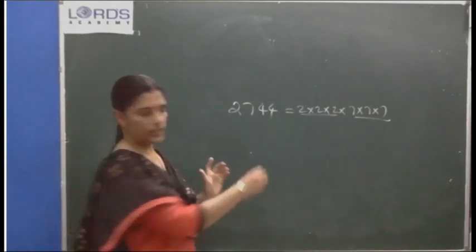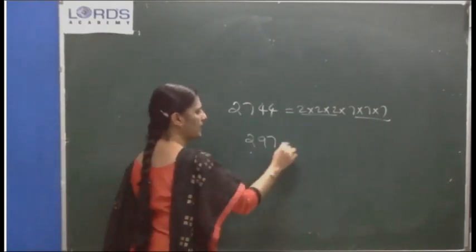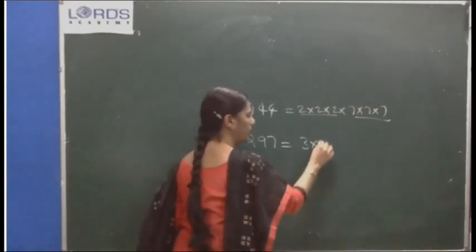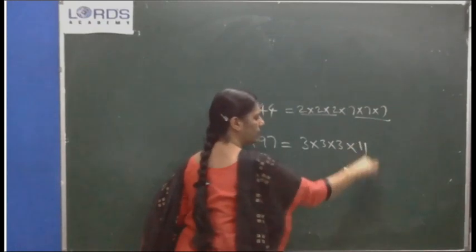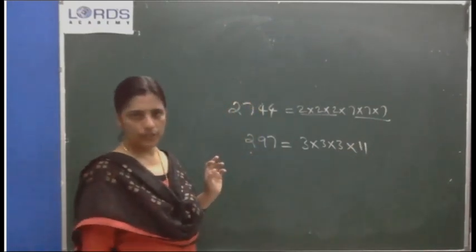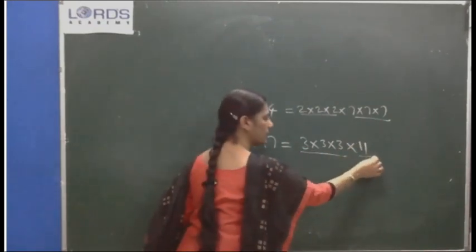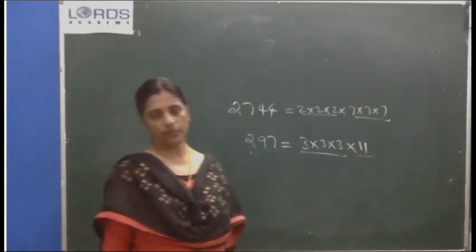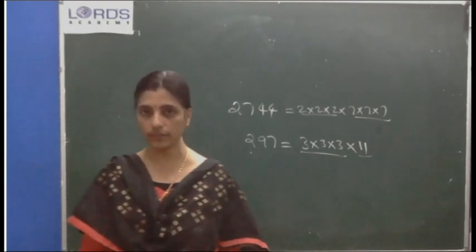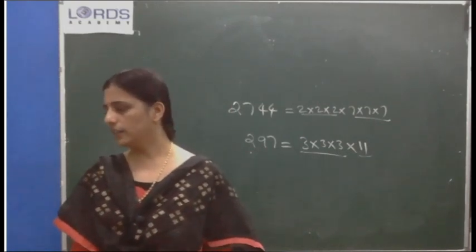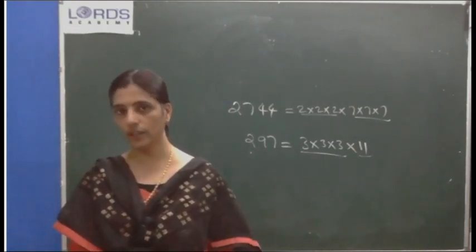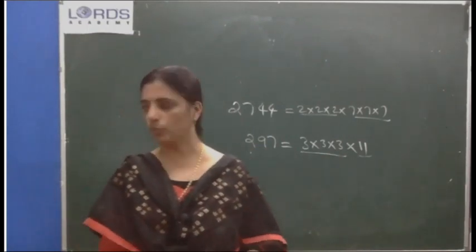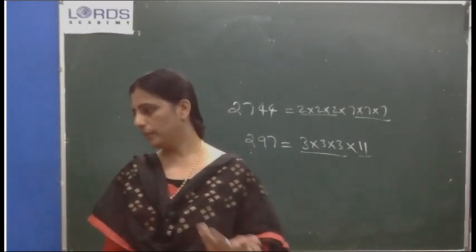Okay, then 297. While you did the prime factorization, you got 3 into 3 into 3 into 11. This is not a perfect cube because 3 is in triplet, but this 11 is alone. So this is not a perfect cube. That checking also we have done in the last class, and we have written the definition of perfect cube and what is the least number by which the number may be divided.